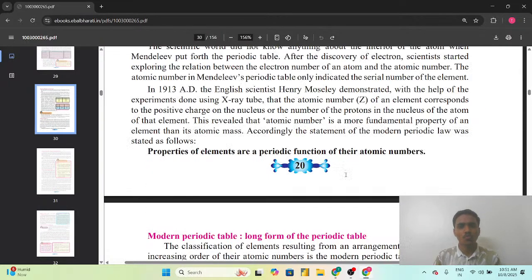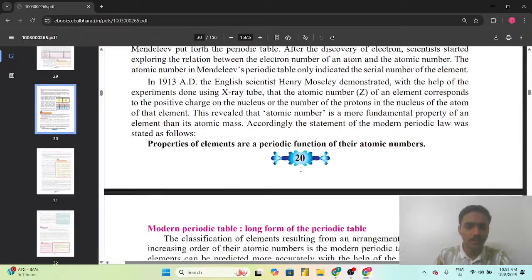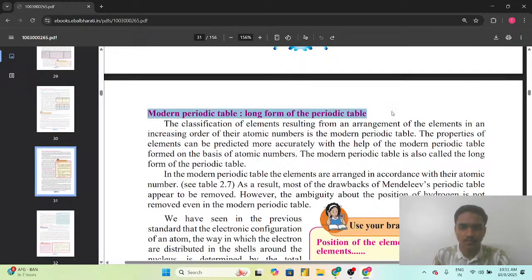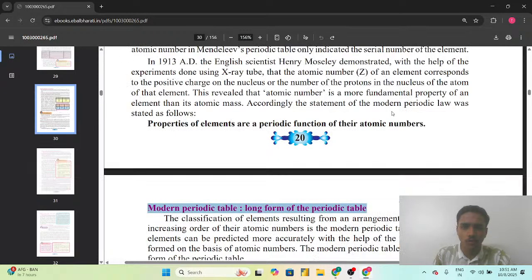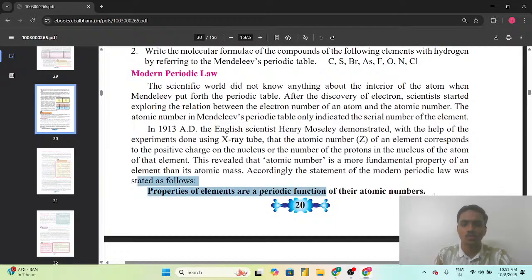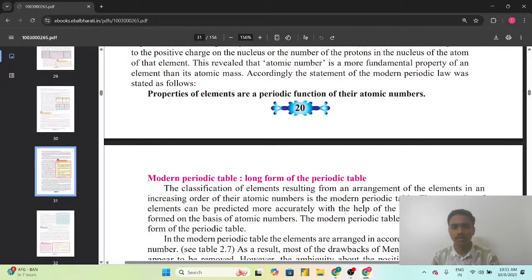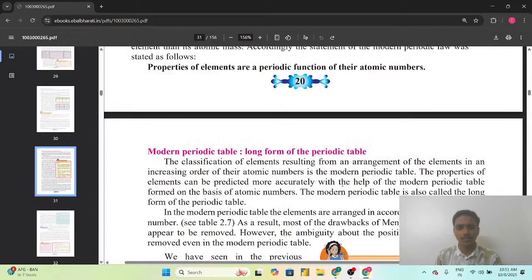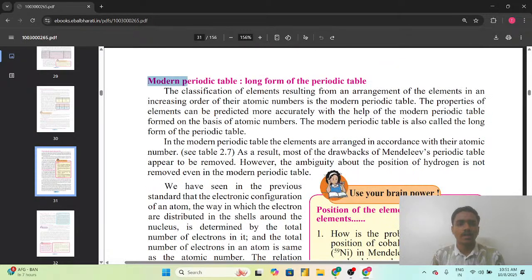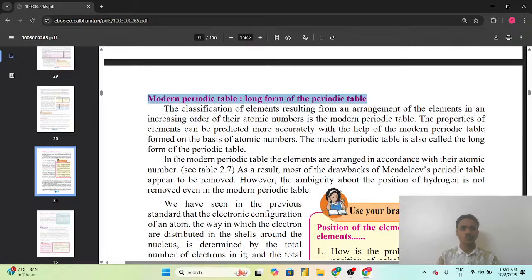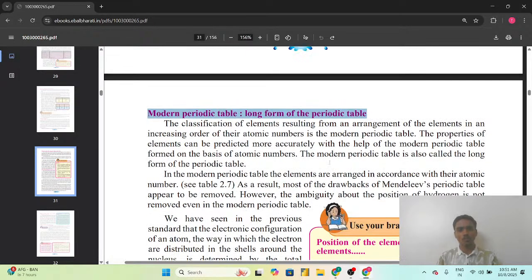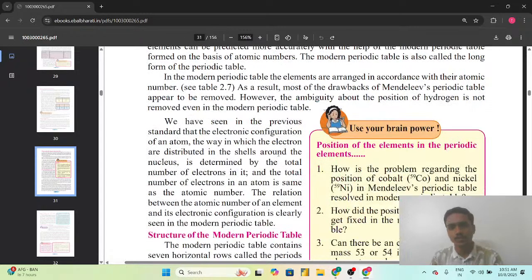Now we will stop here and we'll continue with the modern periodic table, that is the long form of the periodic table. As we have seen, properties of the elements are the periodic function of their atomic number. How the classification of elements was done further on the basis of atomic number, we will see in the next part. And the modern periodic table, which we use today for the classification of the elements and studying their behavior, we will see in the next part.